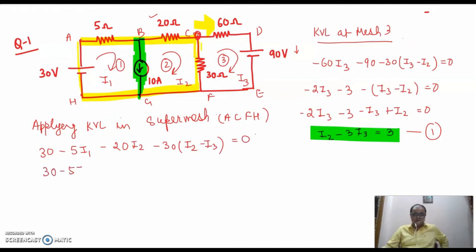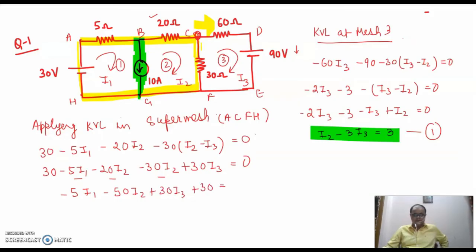30 minus 5I1 minus 20I2 minus 30I2 plus 30I3 is equal to 0. This will be minus 5I1 minus 20I2 minus 30I2, so minus 50I2, plus 30I3 plus 30 is equal to 0.